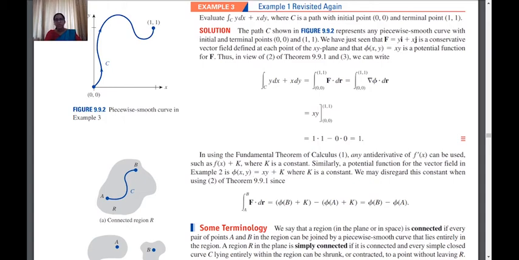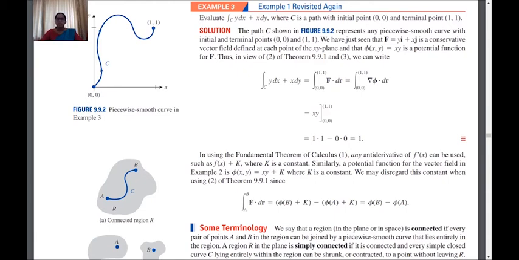So when we subtract them both, k and k will again get cancelled. So you get the same answer. So we can use any function phi of xy plus k, where k is any constant value. So that is how we had discussed the fundamental theorem, which is important in calculating the line integral